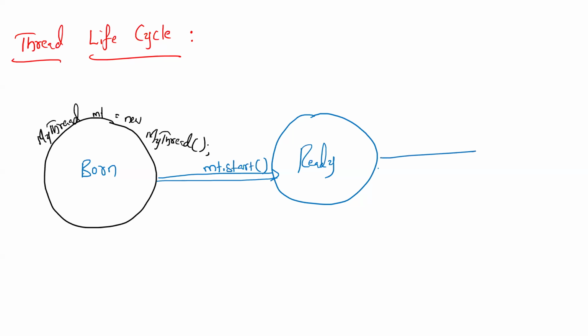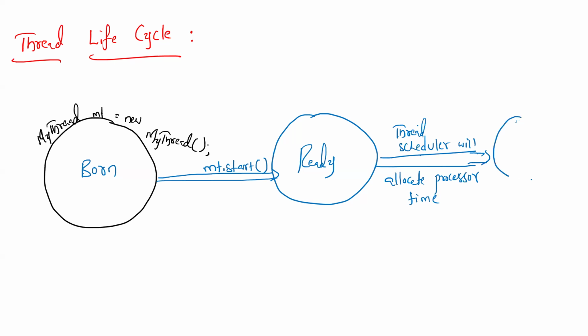From this ready state, when the thread scheduler allocates processor time, meaning when this thread has to execute, that is decided by the thread scheduler, then the thread will move to the run state, the running state.